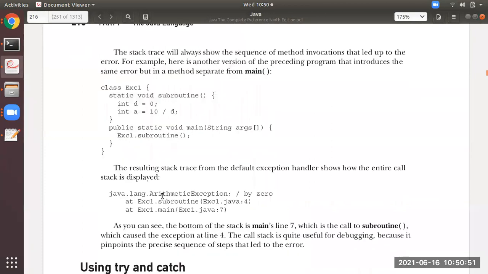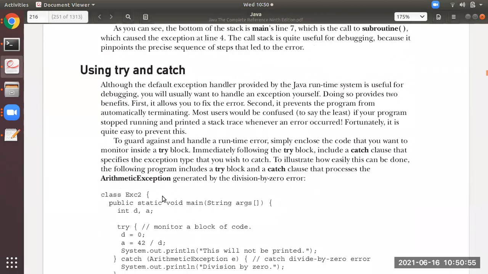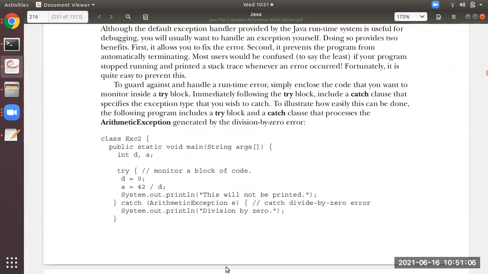Now you have seen what an exception is. After this, you will be learning the fundamentals of exception handling.